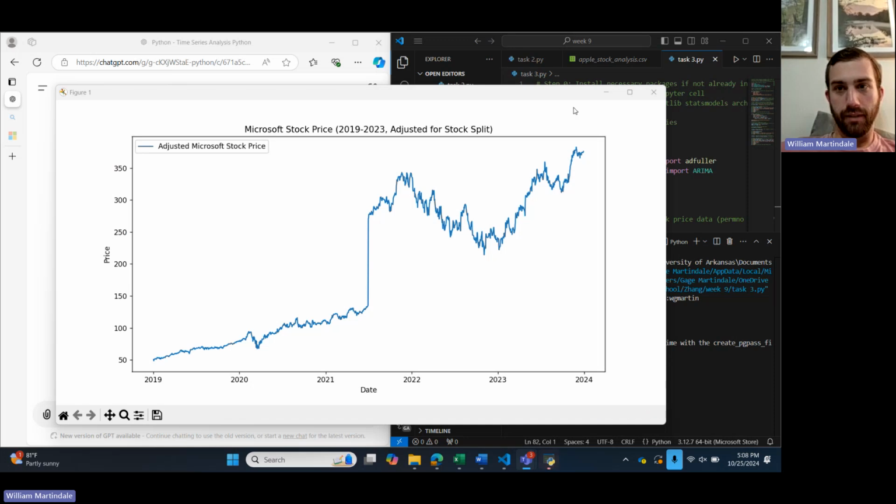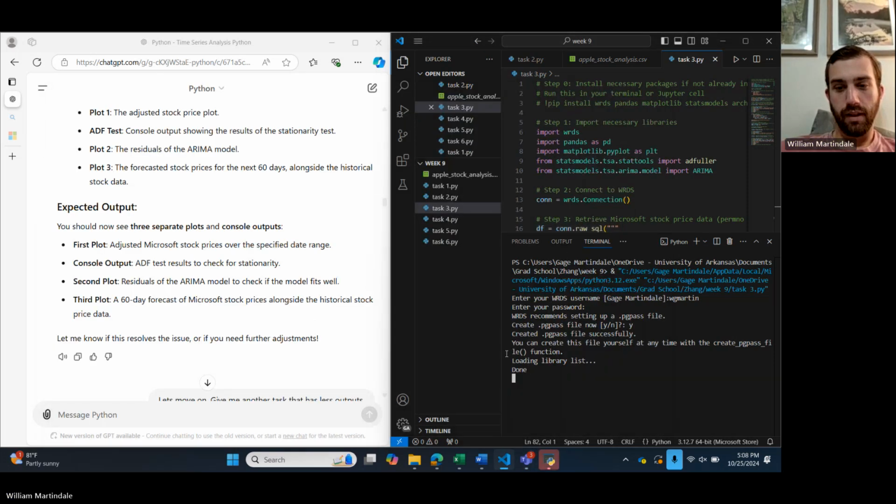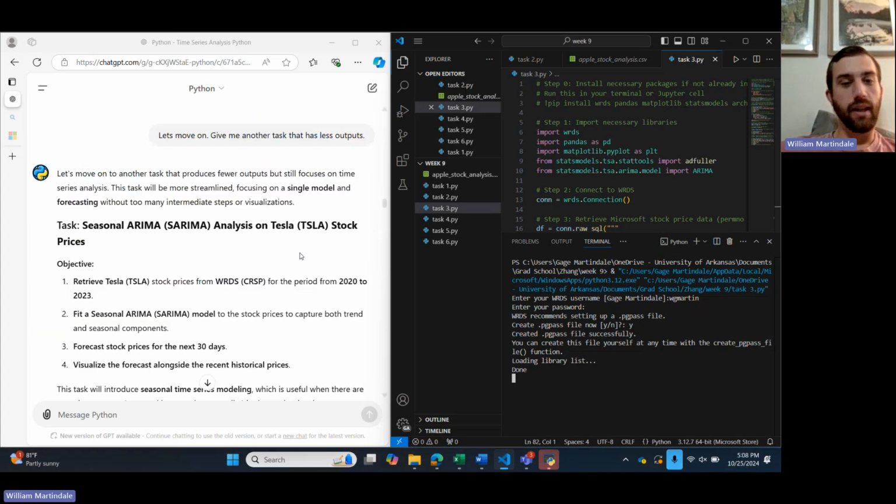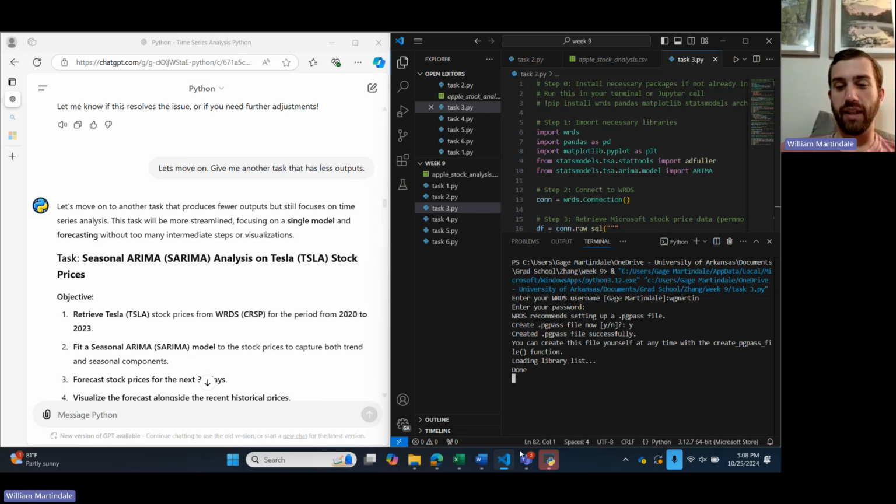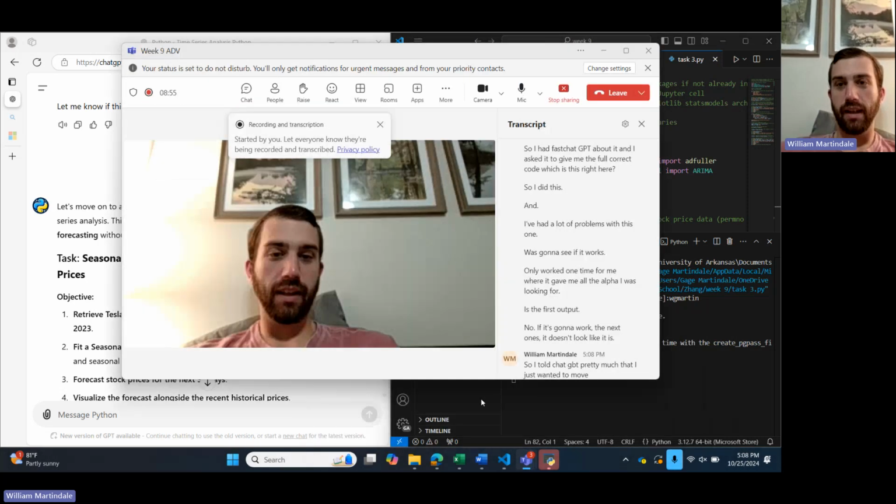Here's the first output. I don't know if it's going to work for the next ones. It doesn't look like it is. So I told ChatGPT pretty much that I just wanted to move on from this task.